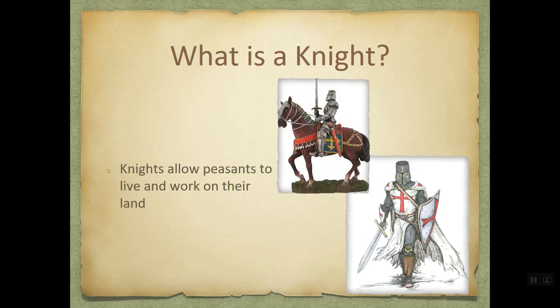Knights are ranked under the nobles. They are given land from the nobles to support themselves. Knights live by a code of behavior called chivalry. During the extremely violent period, the knights fought battles for the king and nobles. Knights provided food, shelter, and protection for the peasants.